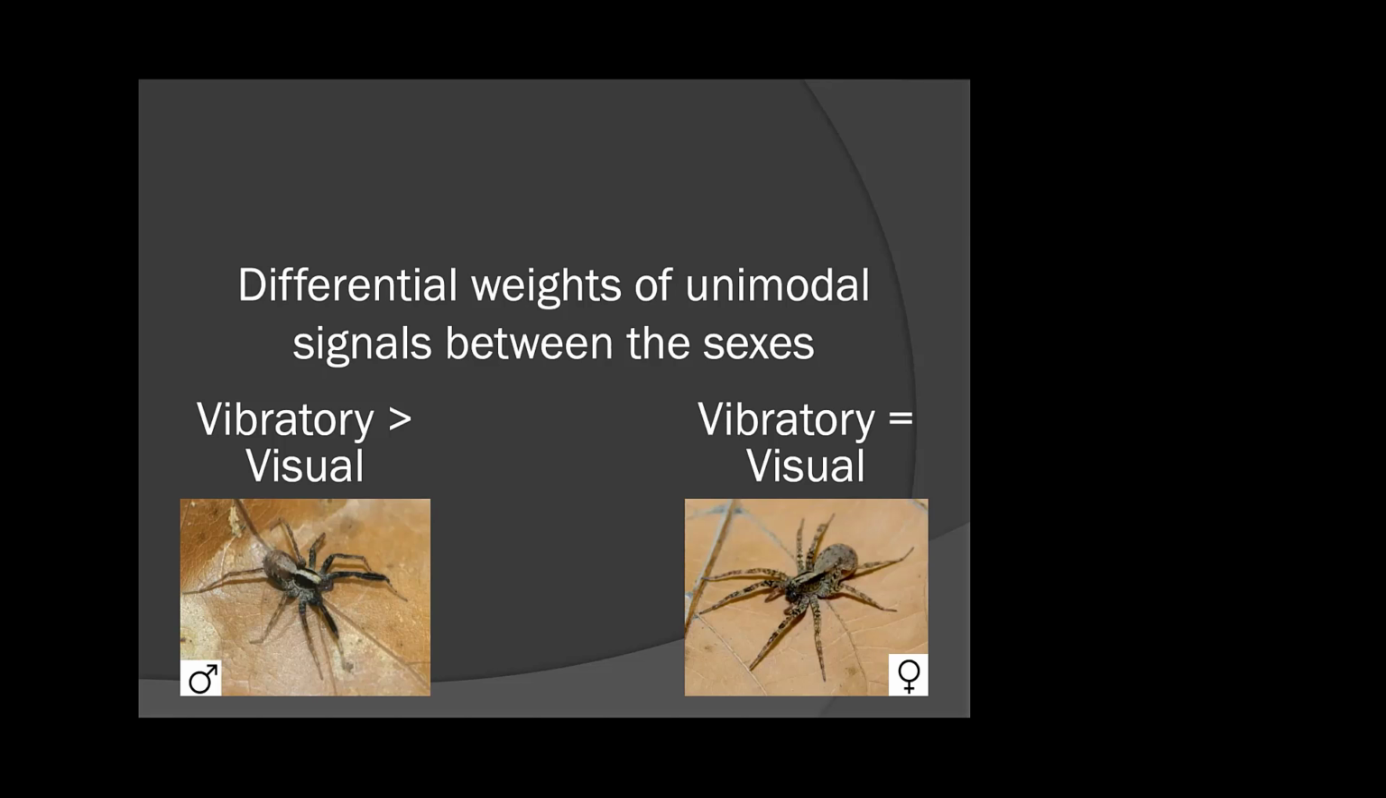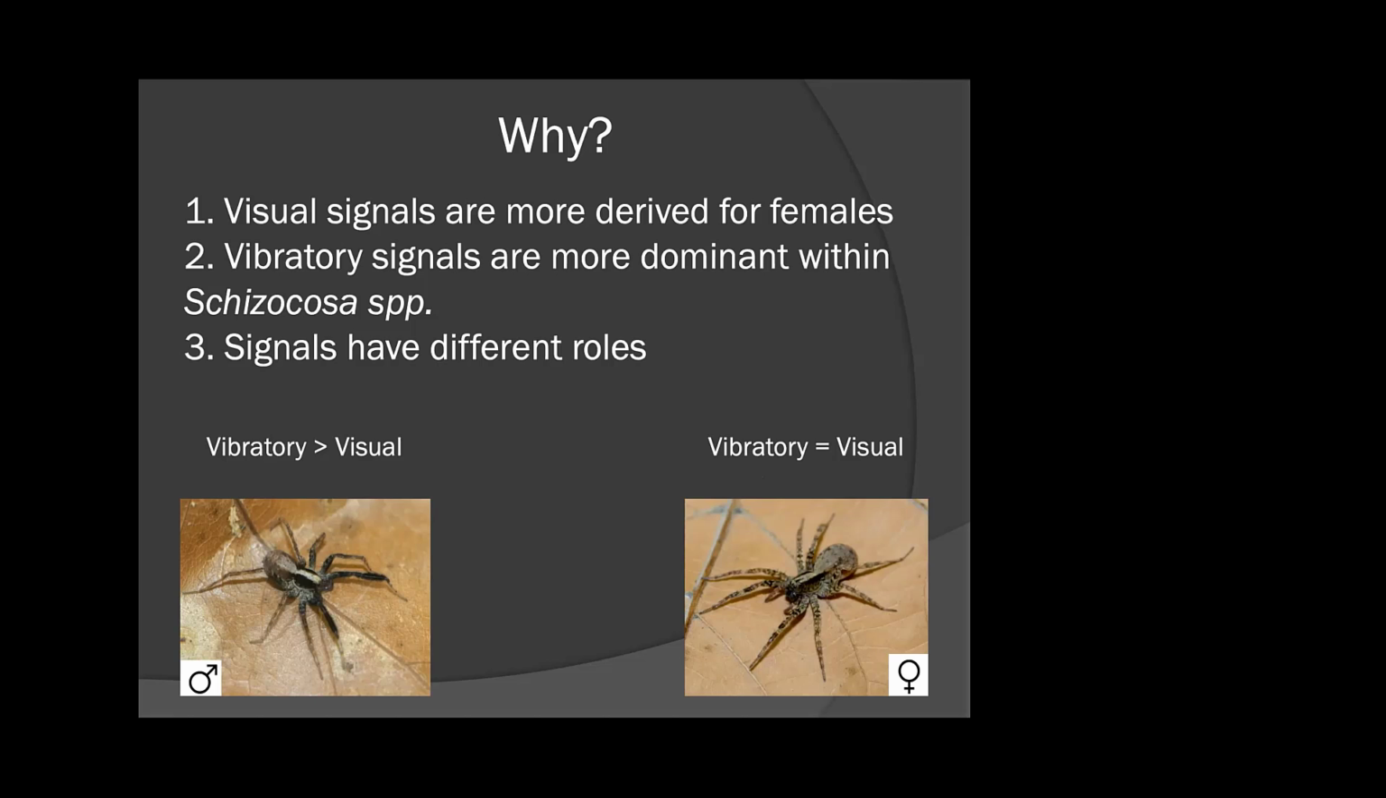Now, I don't have a clear, definitive answer as to why, but some of my thoughts thus far are that visual signals might be more derived for females. Within Schizocosa, the Hebets Lab, for example, has done a series of studies showing that, in general across the genus, vibratory signals seem to be more dominant. So it's not necessarily that males have enhanced vibratory sensory systems, but rather that females, because it's more derived and because they're the choosier sex, are just responding just as well to the visual modality.